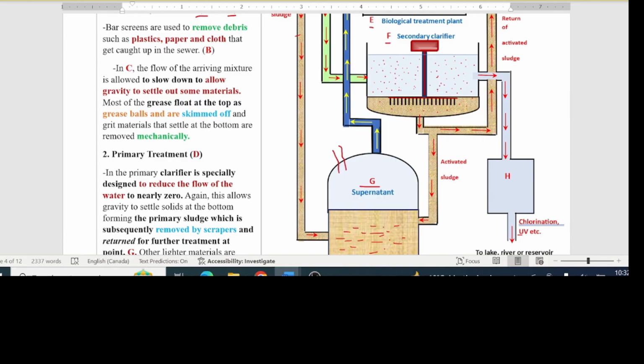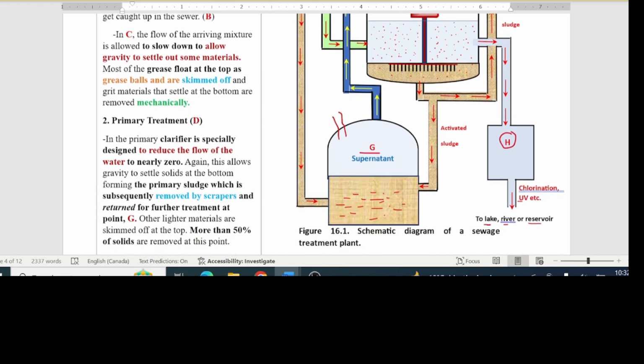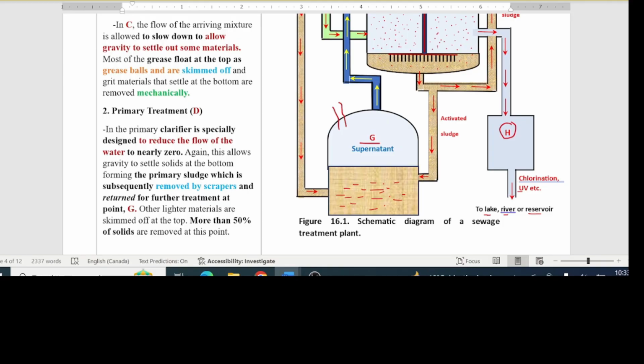In the primary clarifier, 2 things happen. 1. The sludge gathered there is sent to the treatment plant G. And 2. Every 3 hours, wastewater is sent from there to the oxic zone of the biological treatment plant. To make way for this water that is sent there, the water in the anoxic zone is sent to the secondary clarifier. To inoculate the water that was just sent to the oxic zone, there is return of the activated sludge, while the rest of the sludge is taken to the treatment plant G.